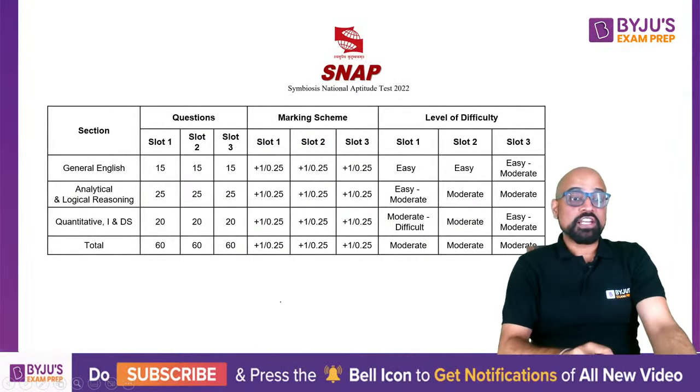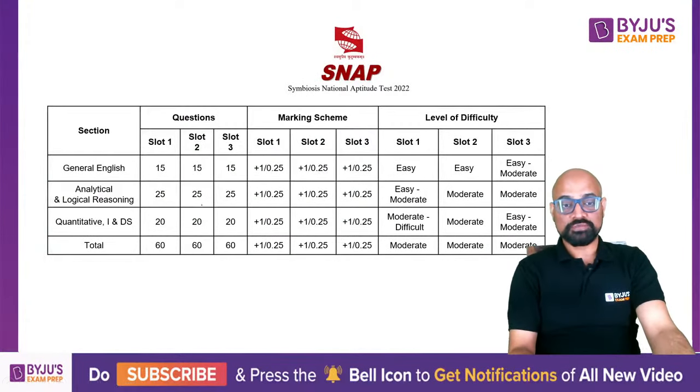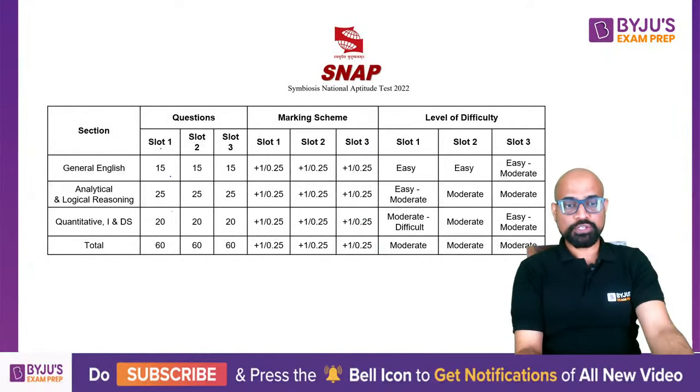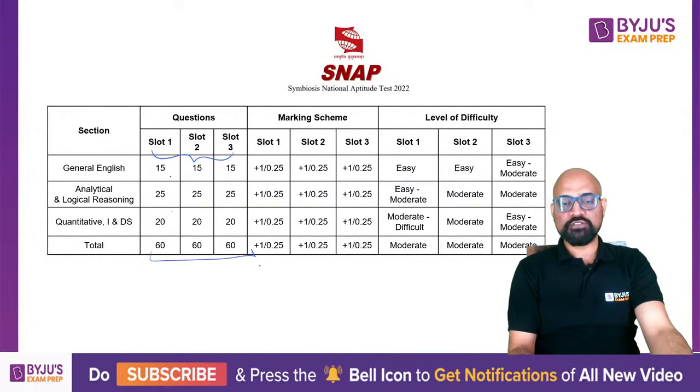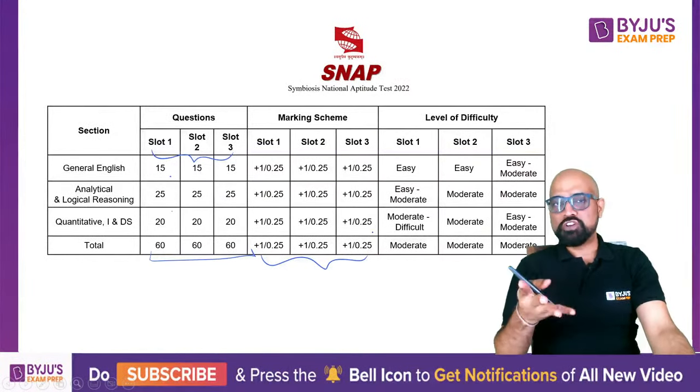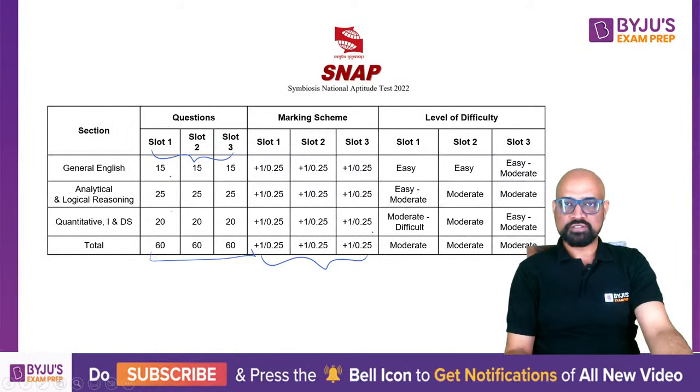So if I specifically talk about last year's SNAP, across the 3 slots the number of questions were consistent: 15, 15, 15, 25, 25, 25 and 20, 20, 20. Okay, total questions were fixed, 60. The marking scheme was exactly fixed. There was no change between the slots. But the level of difficulty of every section was a little different. So of course, they're not going to normalize it. But as per their assumption, their conditions and their logic, SNAP is like, we are fine that even if slot 3 verbal was a difficult one, we will award marks accordingly.